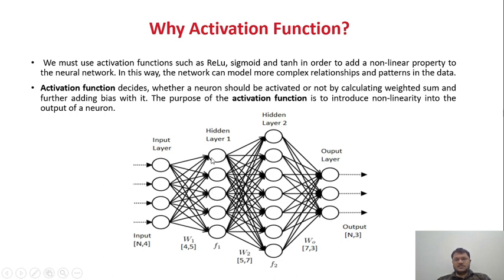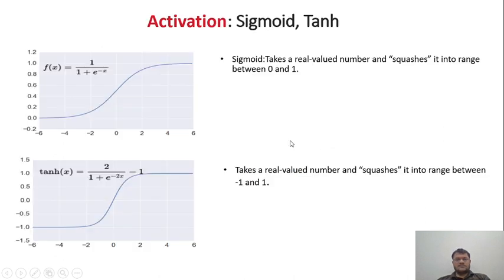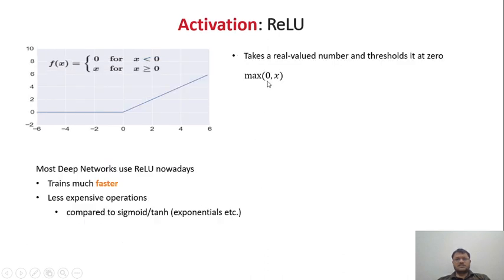In the first layer, I can use the ReLU function, in the second layer I can use the tanh function, and in the final layer I can use the sigmoid function. Or sometimes I can use a single activation function across the neural network. So this is the range for the sigmoid, 0 to 1, for tanh it is -1 to +1, and for the ReLU function 0 to max. Another advantage of the ReLU function is that training is much faster and the operations are less expensive compared to the sigmoid and tanh activation functions.